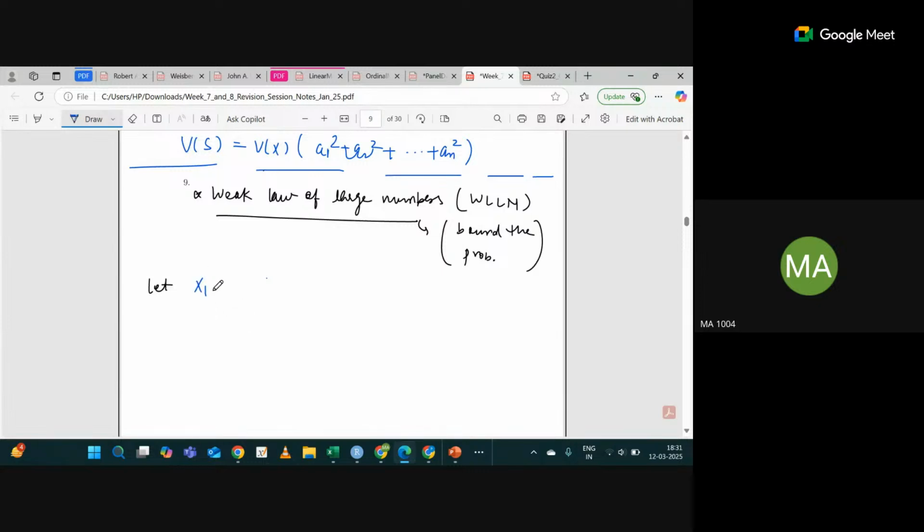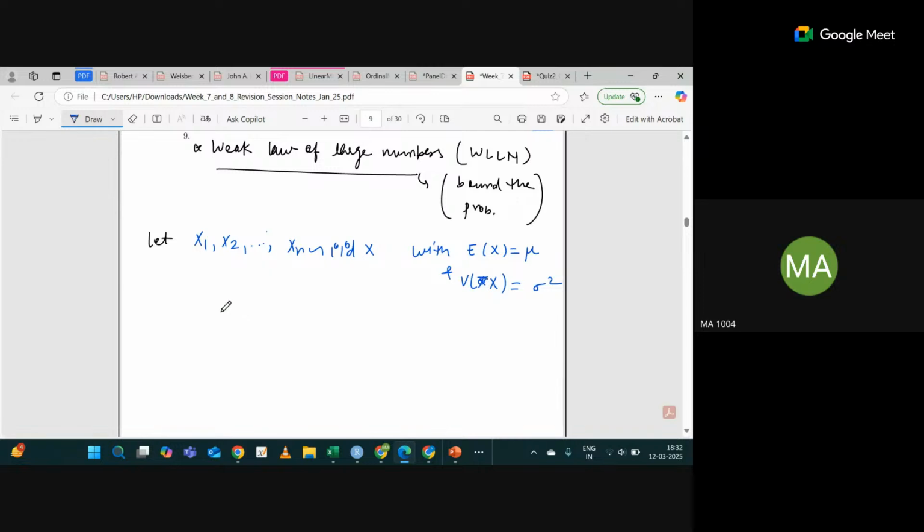So let's say X1, X2, and so on up to Xn. These are IID. Now, if these are IID X with expectation of X as mu, and variance of X is sigma square. Now I'm defining X bar as X1 plus X2 plus so on Xn, divided by n.